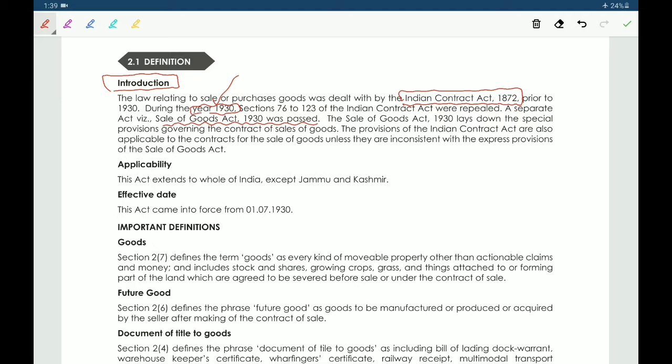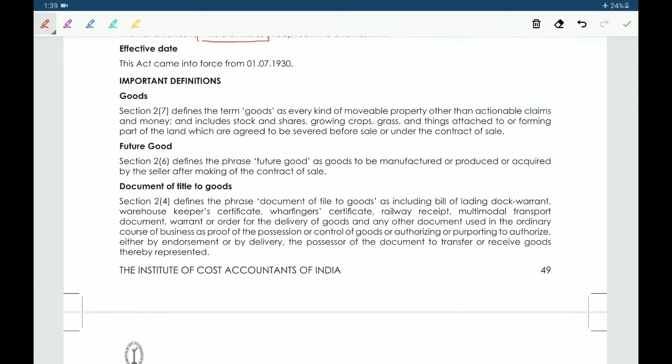Next, applicability: whole of India except Jammu and Kashmir. Next, effective dates. The Act came into force from 1st July 1930.